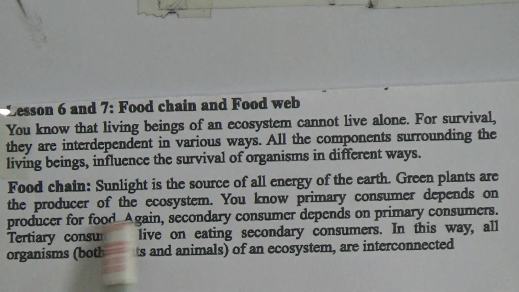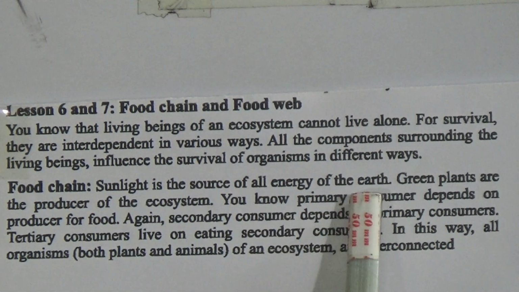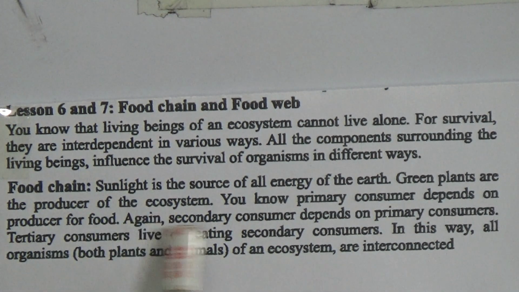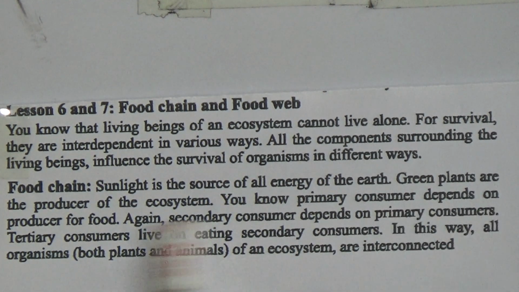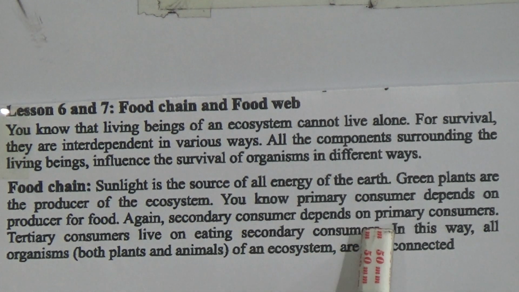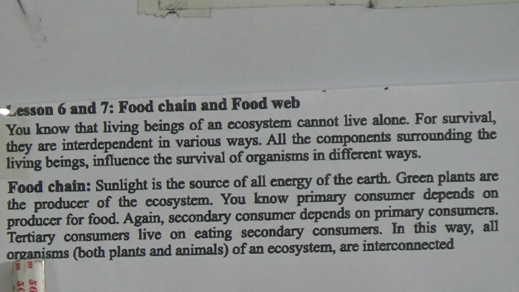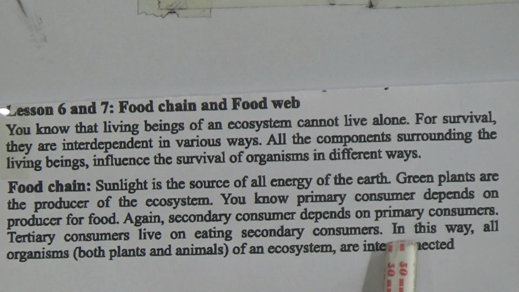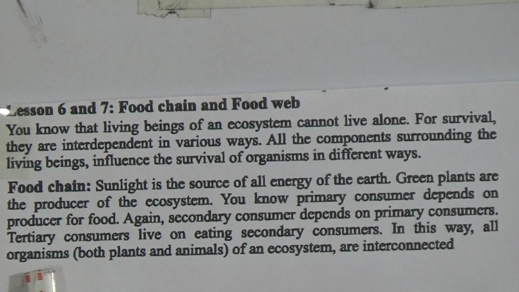Food chain. Sunlight is the source of all energy of the earth. Green plants are the producer of the ecosystem. You know, primary consumer depends on producers for food. Again, secondary consumer depends on primary consumers. Tertiary consumers live on eating secondary consumers. In this way, all organisms, both plants and animals of an ecosystem are interconnected serially.